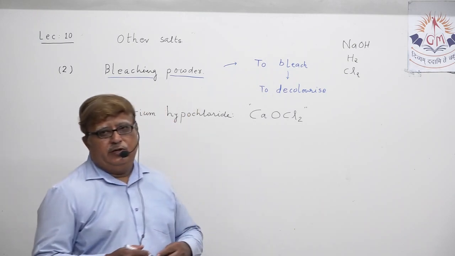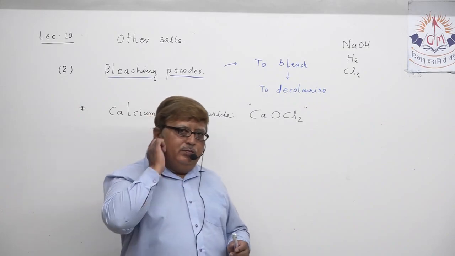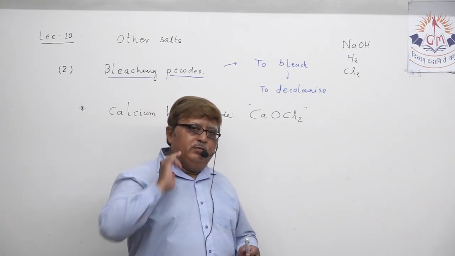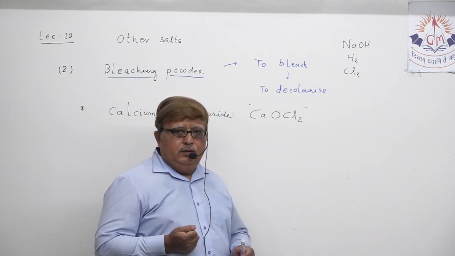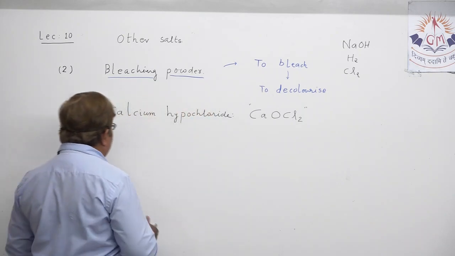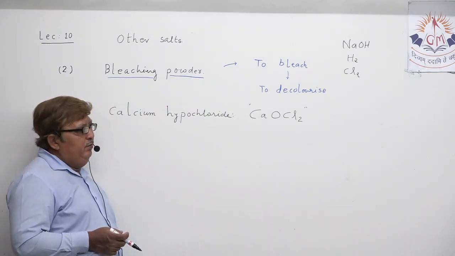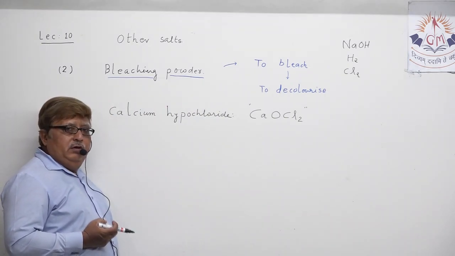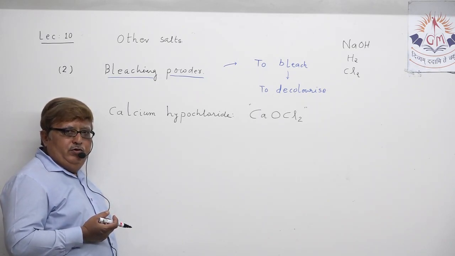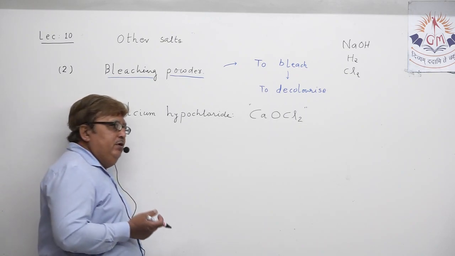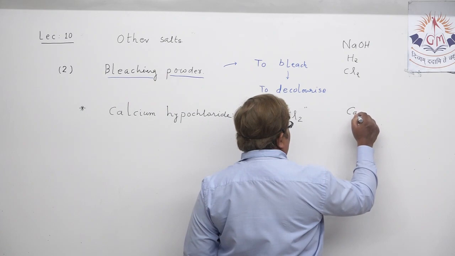The question is how the industrial manufacturing of bleaching powder takes place. How is bleaching powder in fact produced? If I mention the raw material for its production, the first is calcium hydroxide, Ca(OH)2, as you all know the formula.